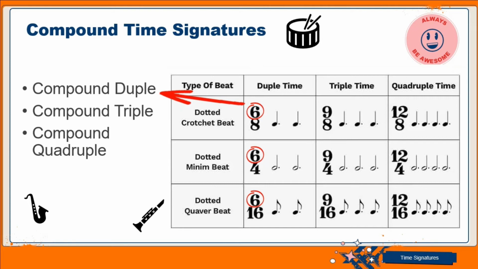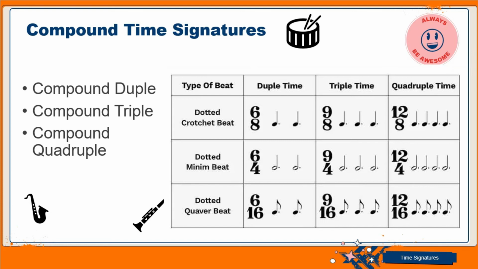We can do the same for others, like the 6/4. That will be the dotted minim beat. That means we have 3 crotchet beats in the dotted minim, and another 3 crotchet beats in the other dotted minim. The same for the dotted quaver beat. That means we have 6/16. That 6/16 means we have 6 semiquaver beats, because 16 stands for the semiquaver note.